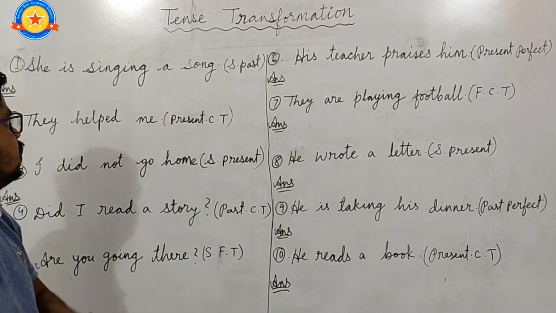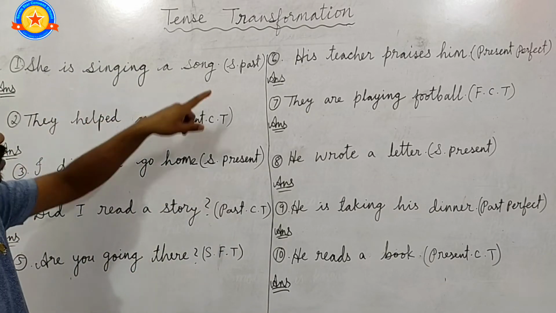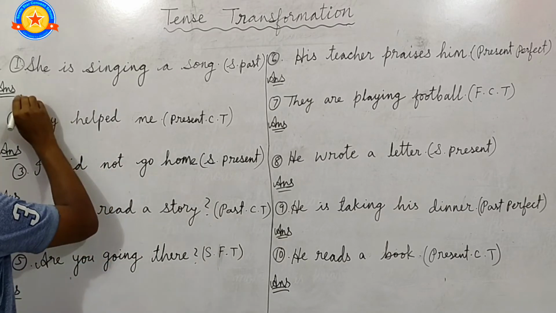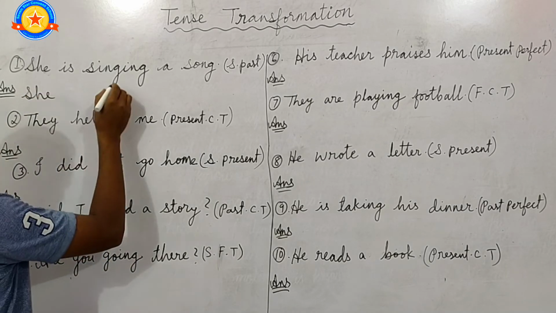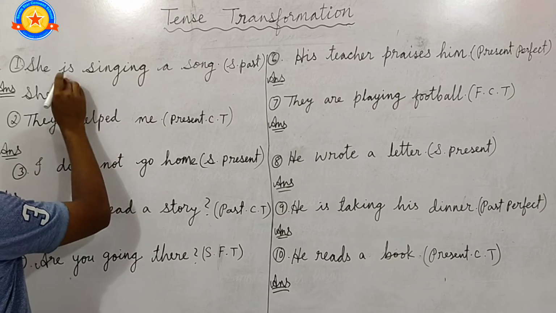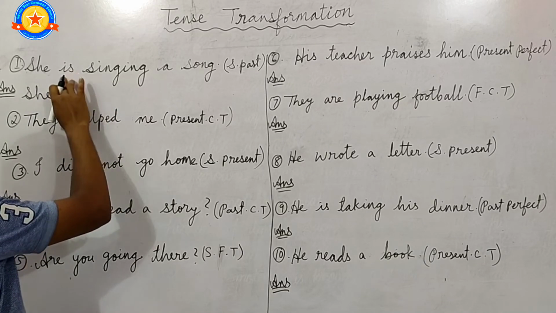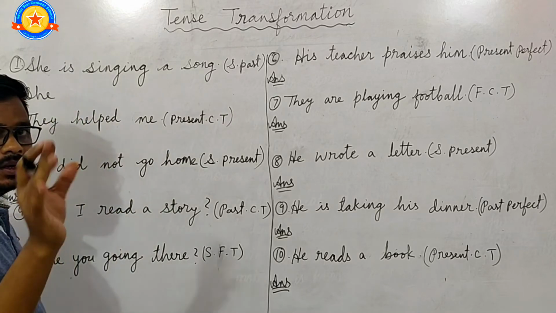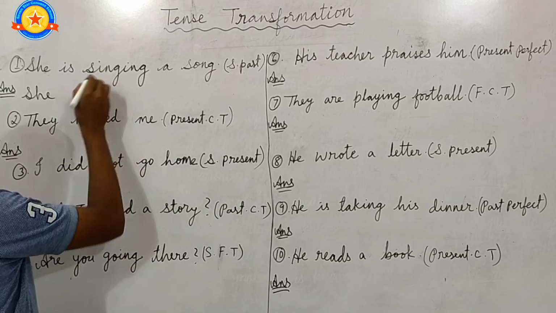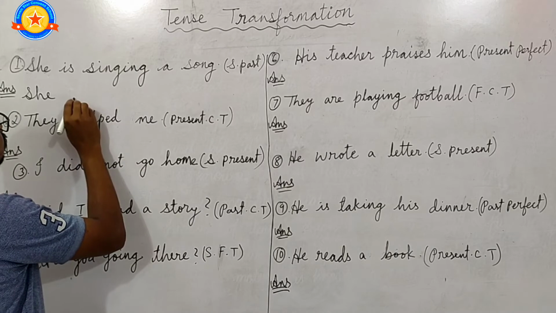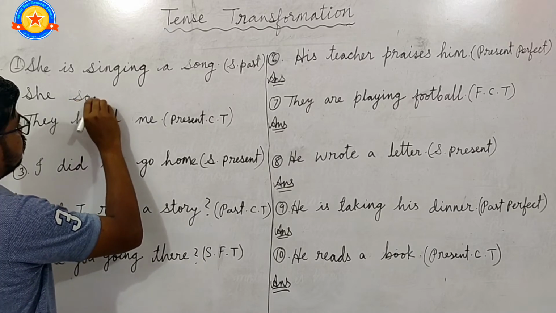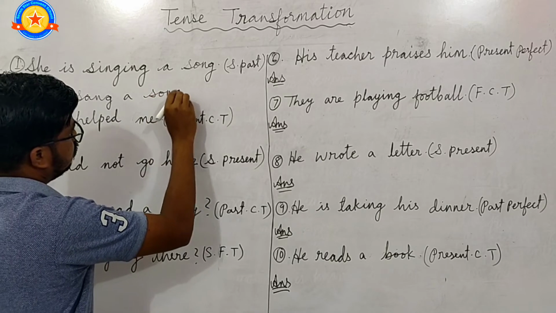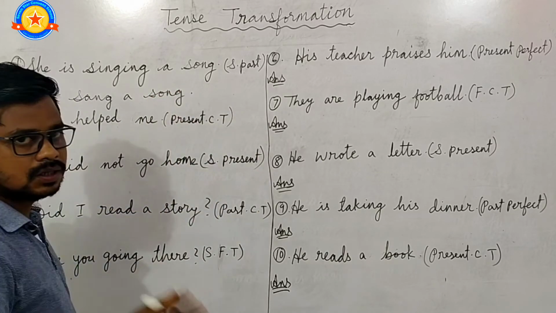So here we will change "she is singing a song" into simple past tense. She will remain the same, and the helping verb here is "is" and the main verb is "singing". In simple past tense we don't need any helping verb, so the main verb will be written in second form. She sang a song.